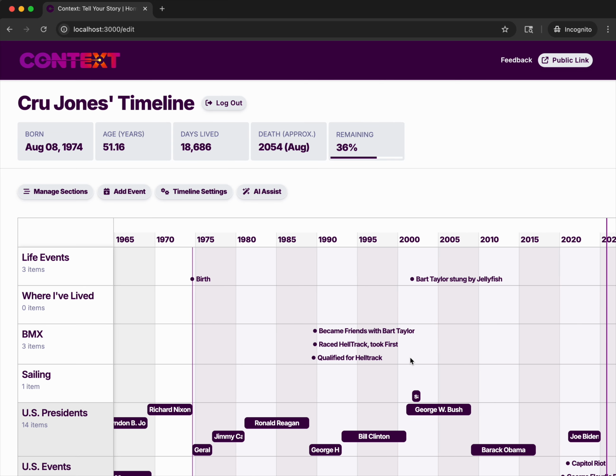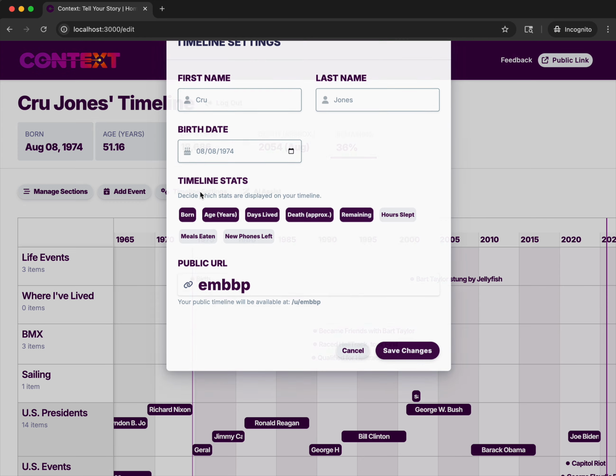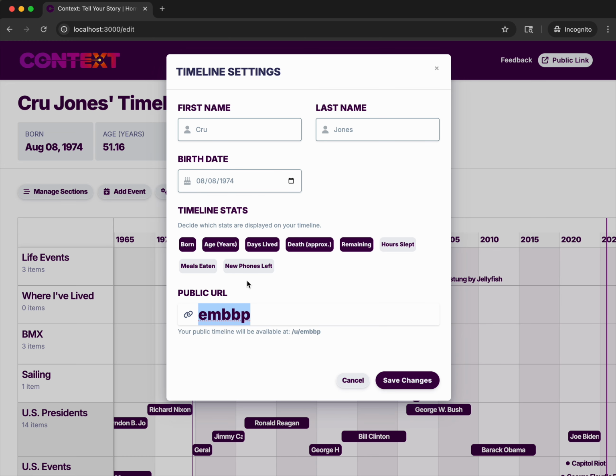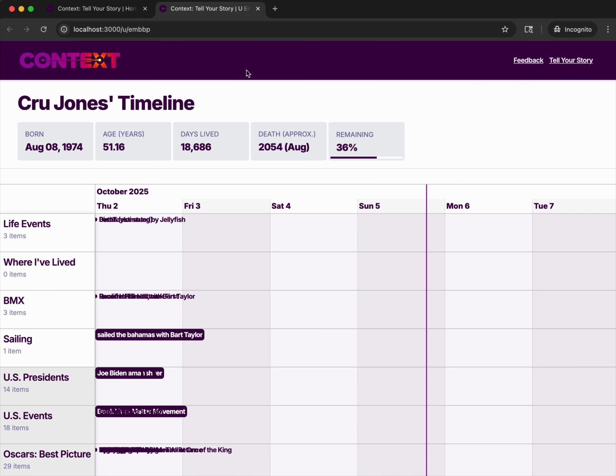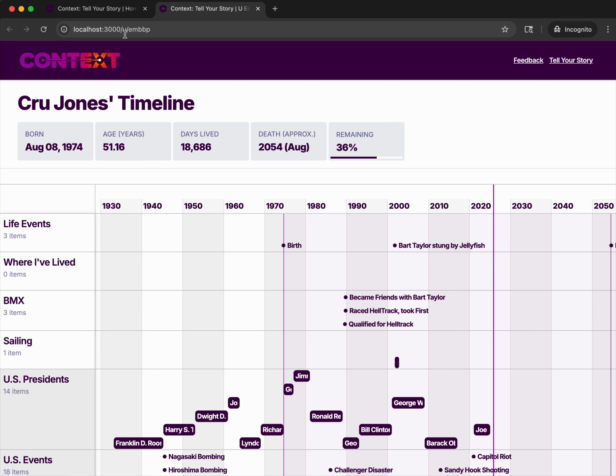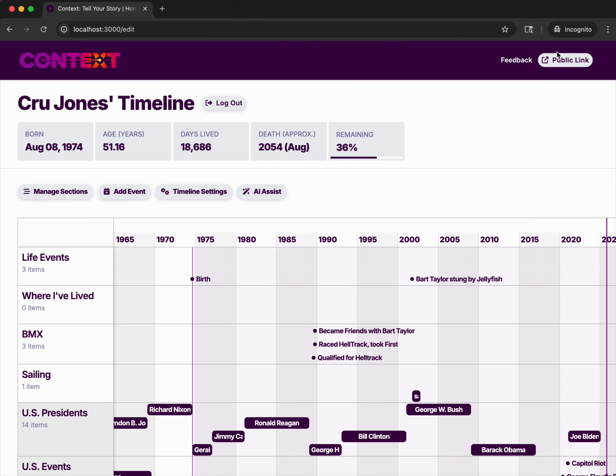And yeah, so that's that. So a couple other things here. I can add a slug. If I go into timeline settings and click on public link, this is now u/whatever. That slug, I can edit in timeline settings.